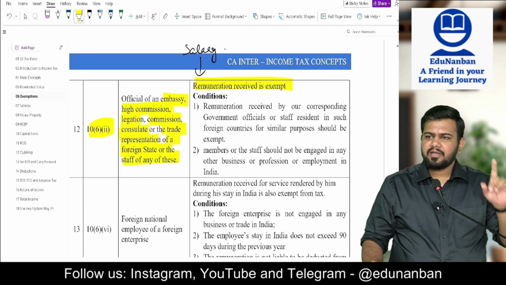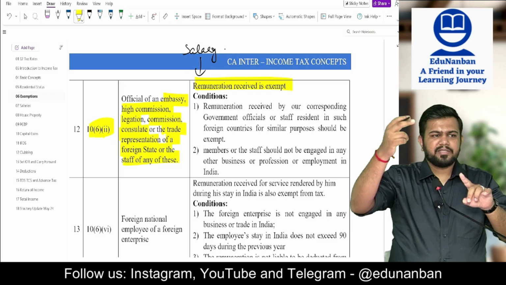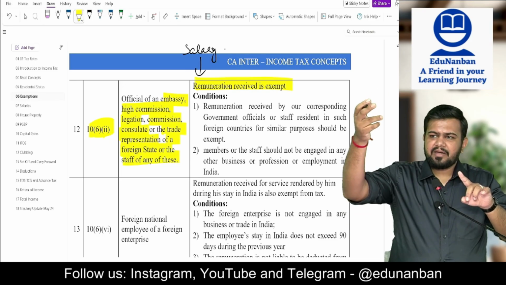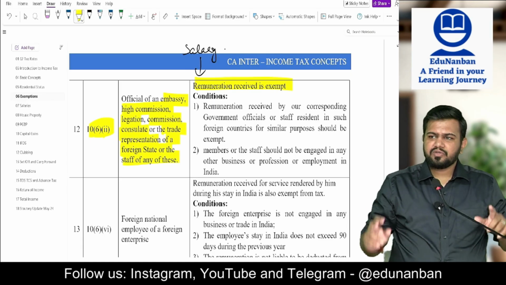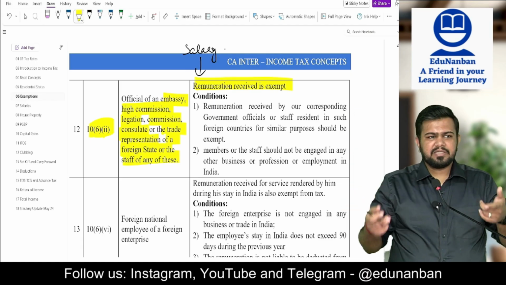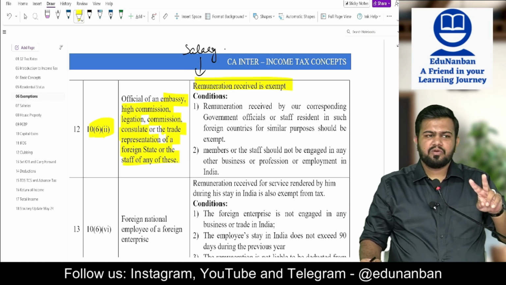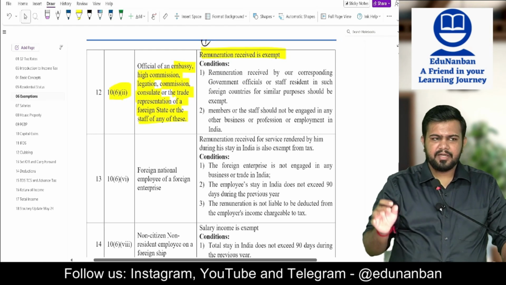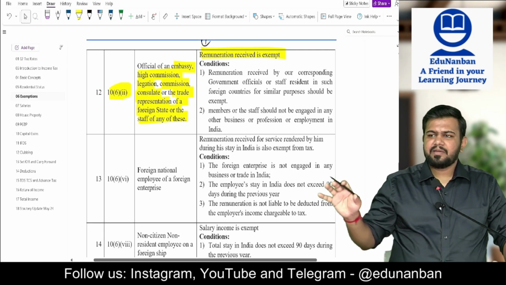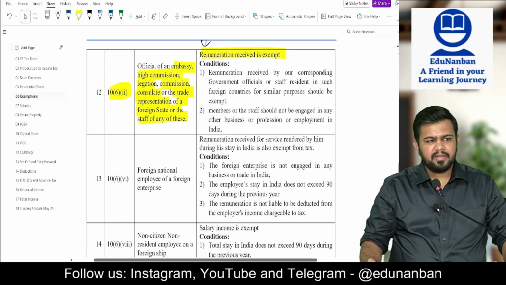Number one, the Indian person working in Russia or in the US should also have his salary exempt there. Then only we will give the exemption here. Number two, he should not be doing any other business or profession in India. If he is doing any other business or profession, then his salary is not exempt.